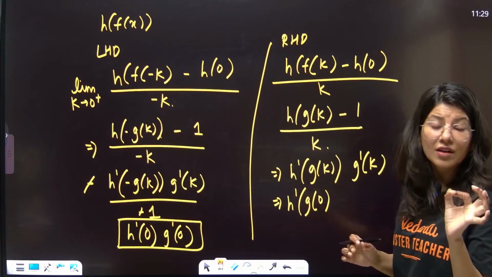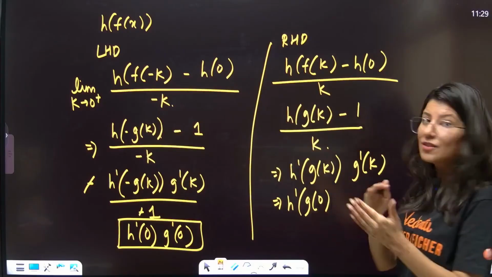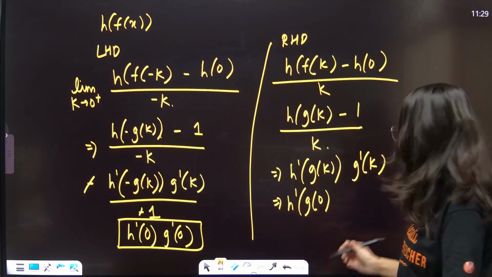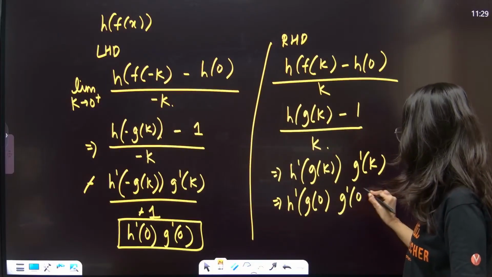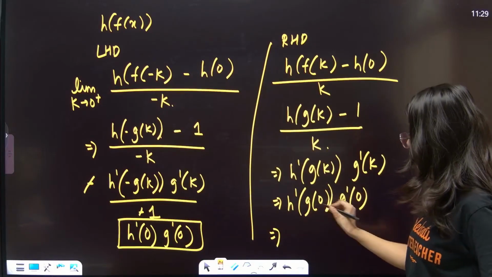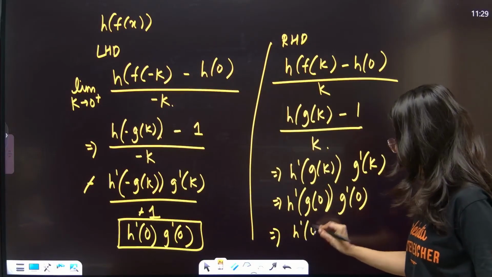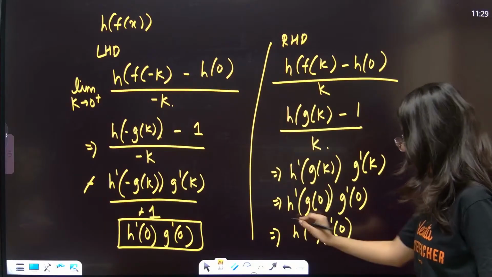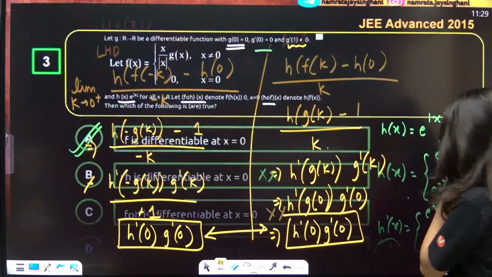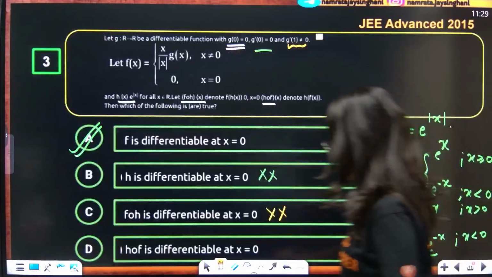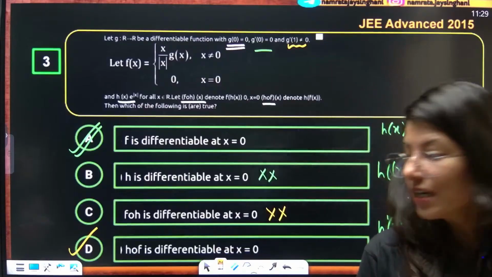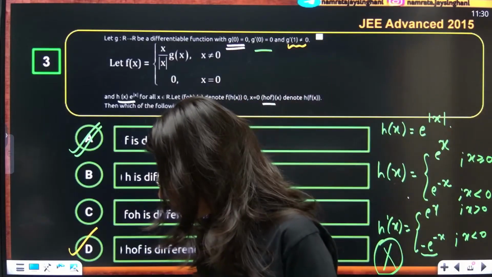Again, g is a continuous function and differentiable as well. So g of 0 plus, g of 0 minus, we have just proved it. It is all 0. This is g dash 0. G dash 0 is a non-zero quantity? Can you see that g dash 0 is actually 0. So h dash 0 and g dash 0, can you see this is your LHD and RHD. That is why in this question, h of f is actually a differentiable function. JEE Advanced 2015.